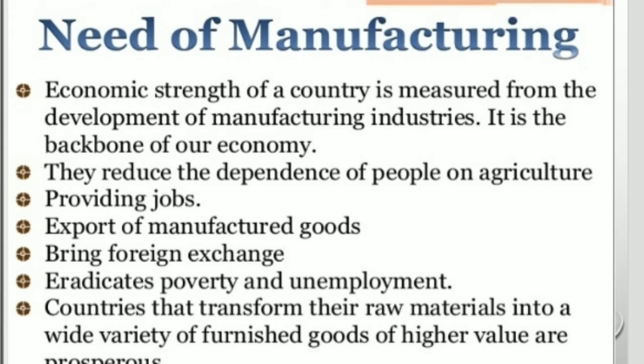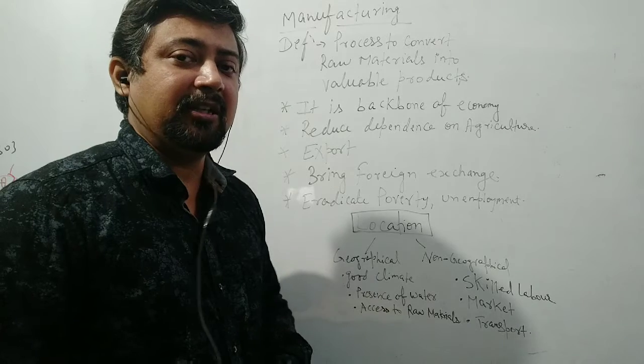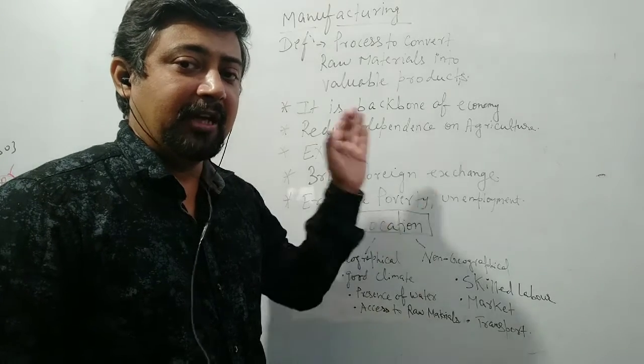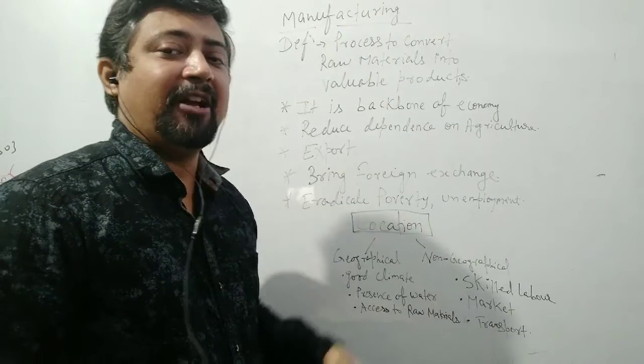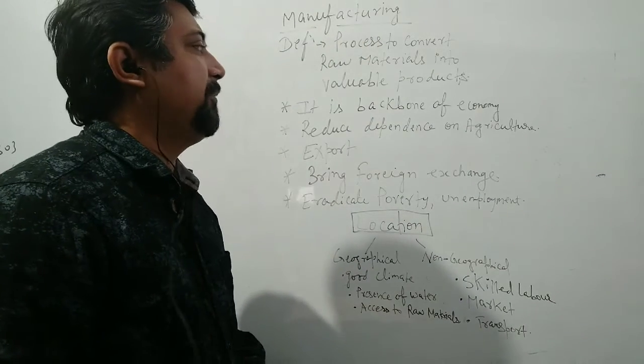Right? But here we need to understand that if most people go towards industrialization, towards manufacturing, as is going on nowadays, then agriculture will be hampered. And ultimately agriculture is the base. Industries cannot survive without the raw materials coming from the agriculture sector. So if you neglect the agriculture sector, of course at the same time we are going to create problems for the manufacturing sector. So that is why it is written here like this.